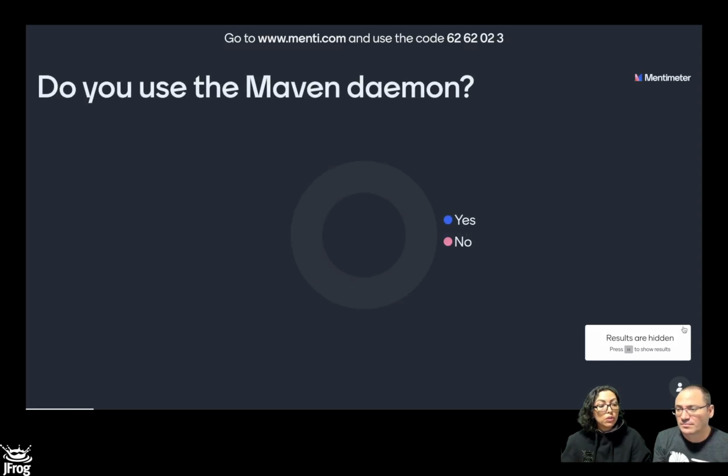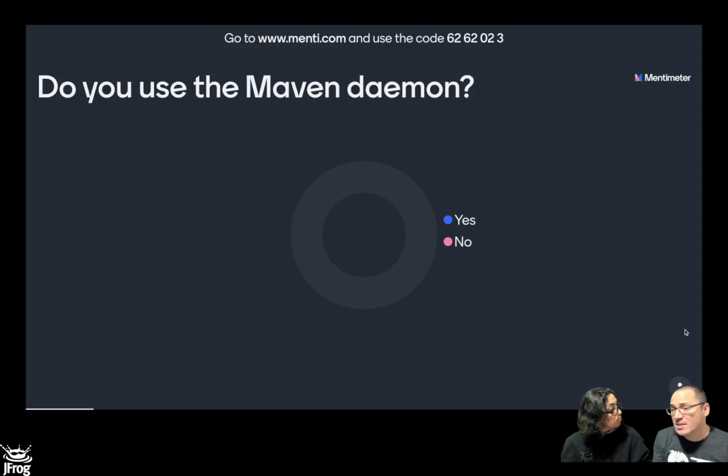So, do you use the Maven daemon? The Maven daemon is yet another tool that we can use. Every time that we invoke any Java tool, we bootstrap a VM, run the tool, and then the VM goes away. The next time we invoke the tool, once again, the VM, run the tool, and then it dies. What the daemon does is, the first time you bootstrap the VM, that has to happen, you run the tool, and then that VM does not disappear, it goes into the background. So the next time you invoke the same tool, it doesn't bootstrap the VM, it just talks to the VM that is in the background. That makes your builds faster and faster, so it's going to be quicker.